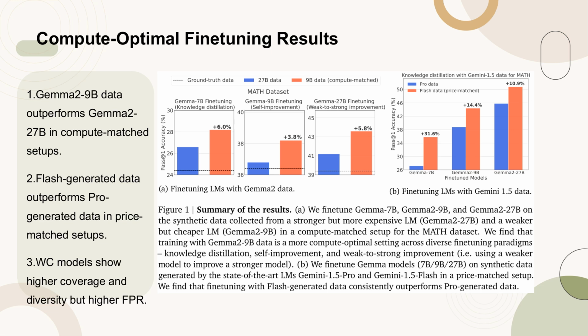In Part B, fine-tuning with data generated by the Gemini 1.5 Flash model consistently outperforms that generated by the Gemini 1.5 Pro model, indicating that cheaper models can yield superior results when matched in price. These findings challenge the conventional reliance on SE models for synthetic data generation, advocating for the use of WC models to train advanced LLM reasoners.